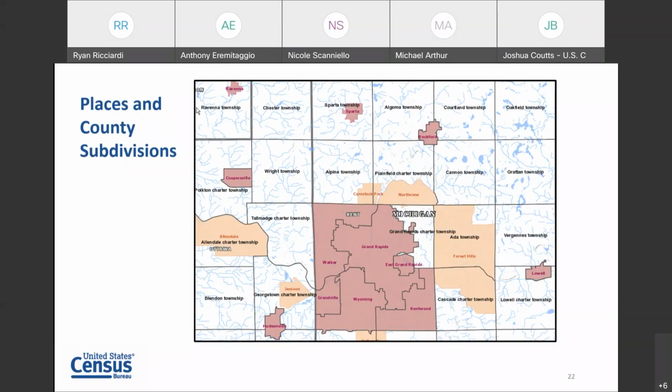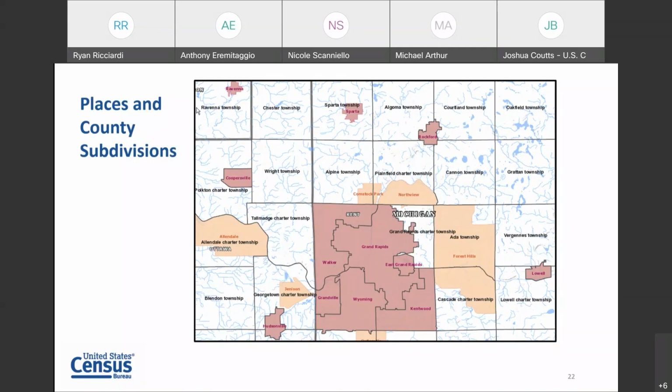In this example, we can see the very regular-shaped square geography, these townships, and that's referring to the MCDs, the minor civil divisions, again the county subdivisions. They're legally described, and generally we can think of these as providing administrative and governmental functions for a given land area.